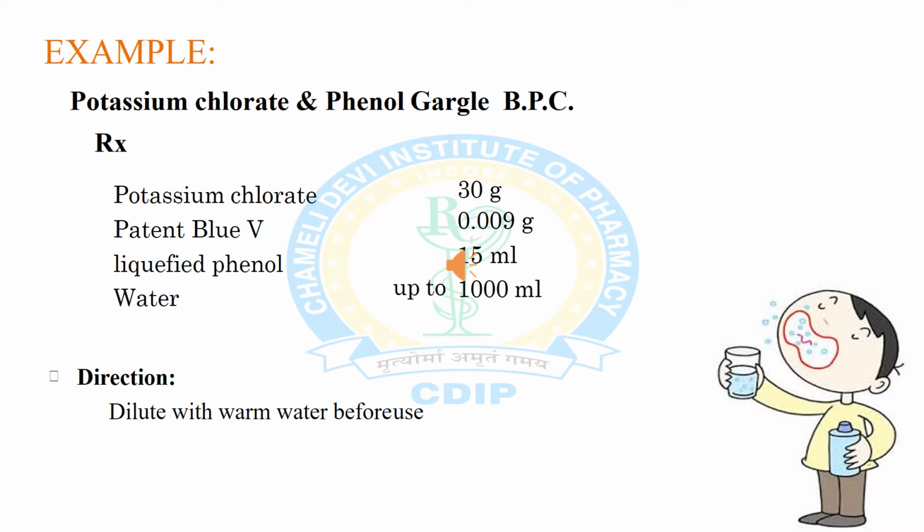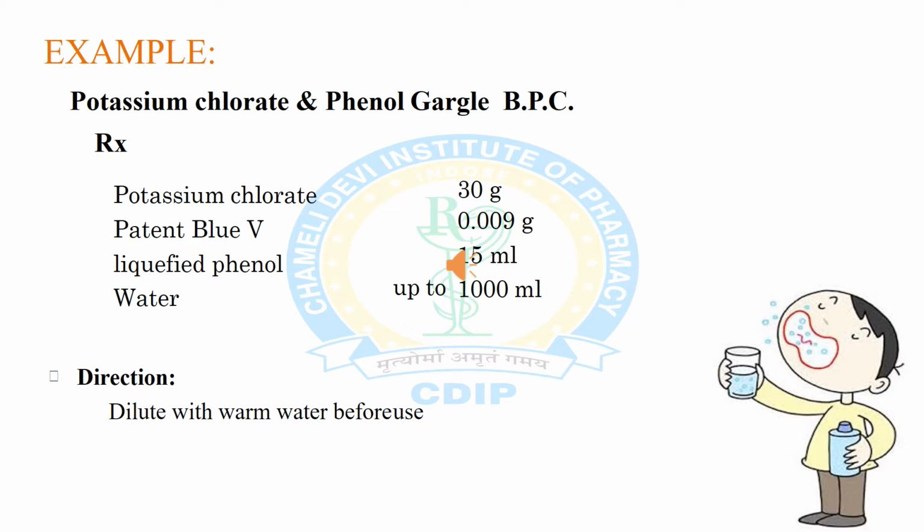Second is patent blue V, a dye for color. Third is liquefied phenol, which is used in mild concentration as an antibacterial agent, and water to make up the volume, which acts as the vehicle.